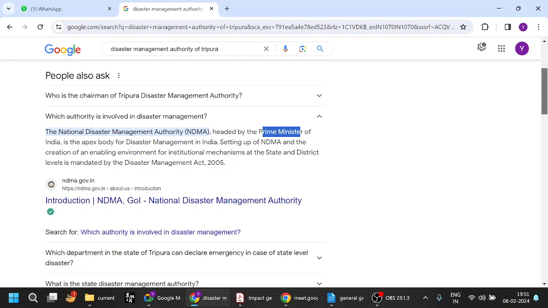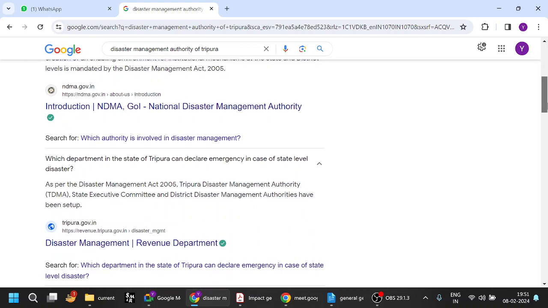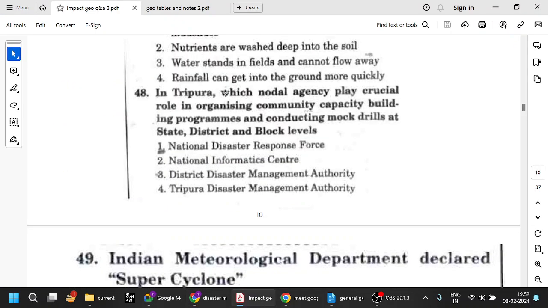Even that is important. So Tripura Disaster Management Authority is there. He's asking about that particular state. So there is a Tripura Disaster Management Authority, which is the nodal agency. So I would say the answer would be Tripura Disaster Management Authority, not National Disaster Response Force. Okay, fine. Let us see.